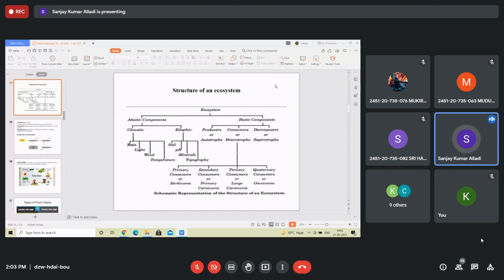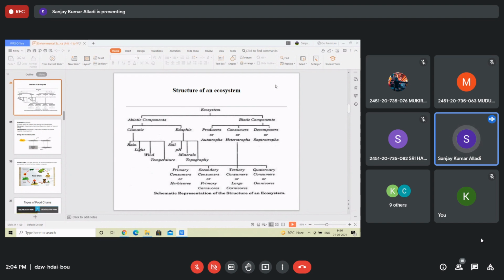Similarly, biotic are categorized into three depending on the basis of energy, from where they take energy and to which level they give energy. They are producers which produce energy, consumers which consume energy, and reducers or decomposers which convert the energy and consume the energy. Producers are autotrophs. Auto means self-feeders. Consumers means heterotrophs. That means feed on others, and they are again categorized into four.